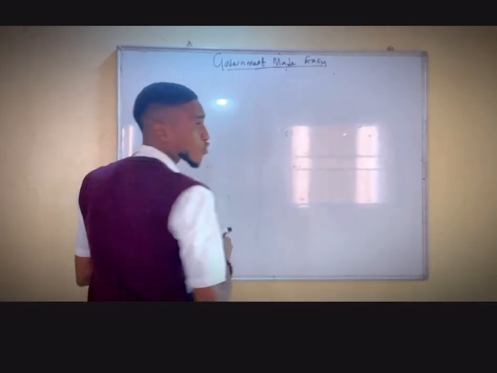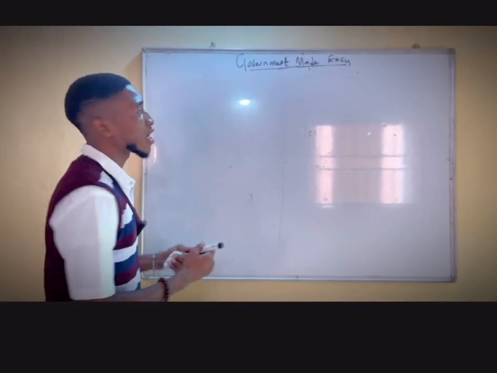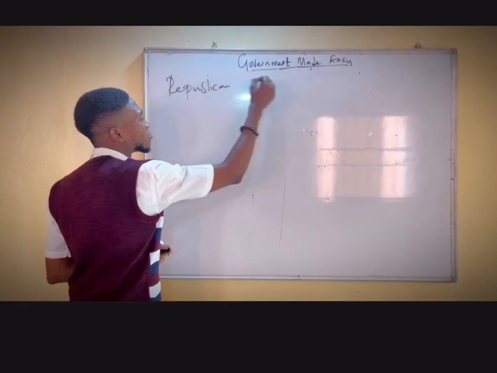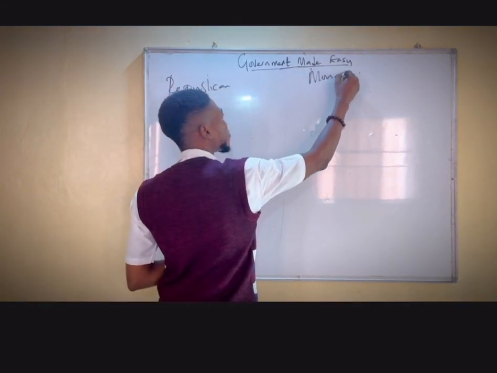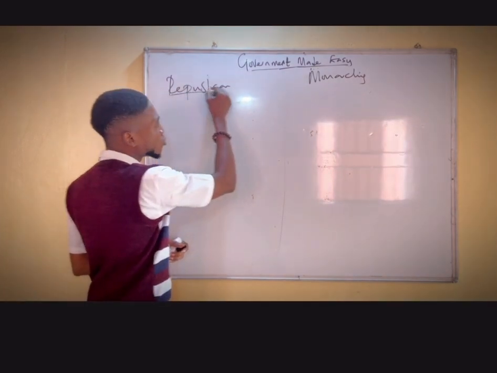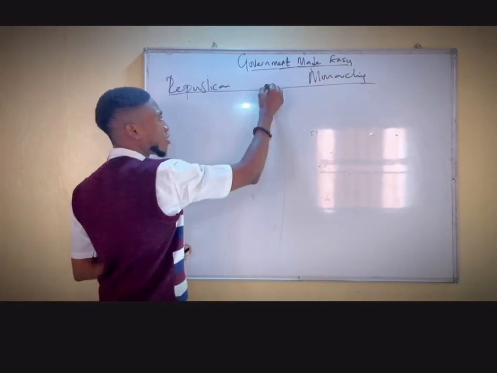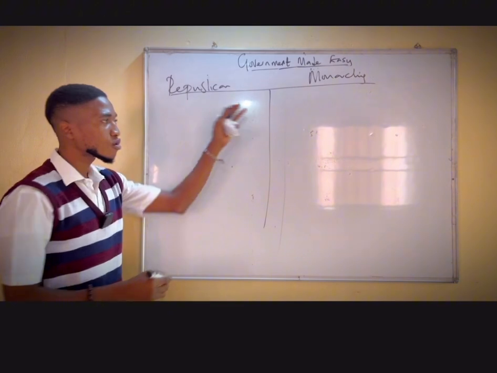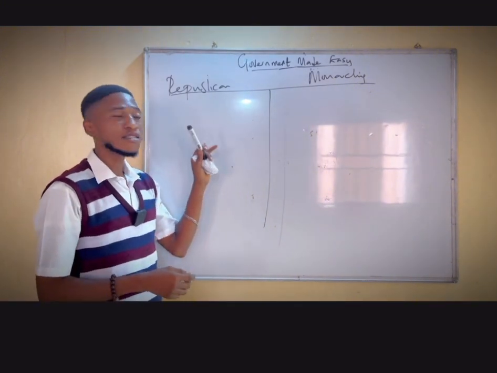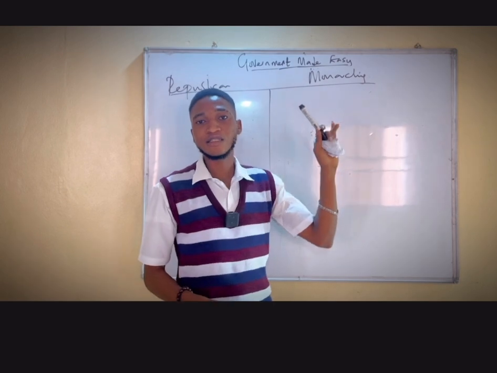So today I want to focus on two systems of government, and they are called the Republican government and Monarchy system of government. I want us to do these two topics together. Why? Because these topics are opposites. If you can understand this, you can have the same mindset to understand this.